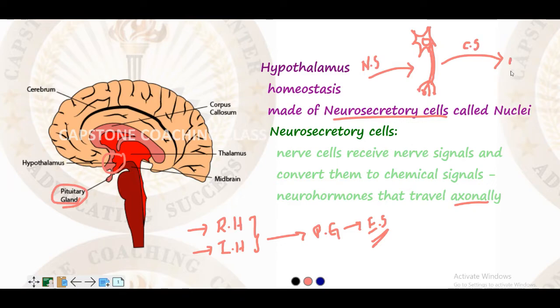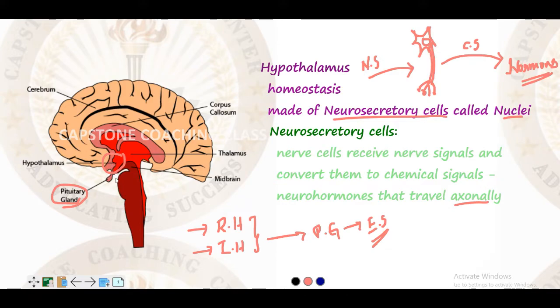Now this chemical signal becomes a hormone. So this is nothing but a neurosecretory cell. In the hypothalamus, these neurosecretory cells are called nuclei. Usually when these hormones are produced in a neurosecretory cell, they travel through this axon only and produce a reaction. So here the hypothalamus is connected to the pituitary gland.